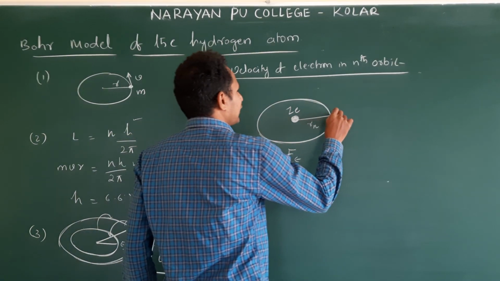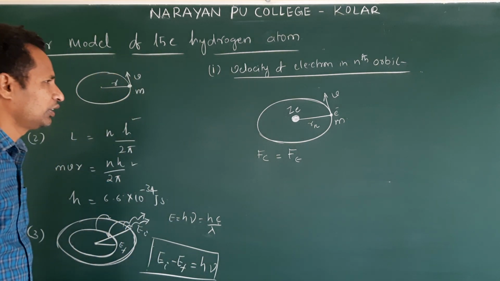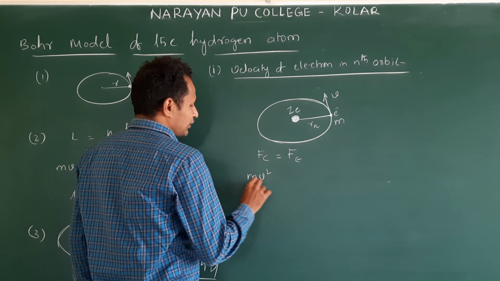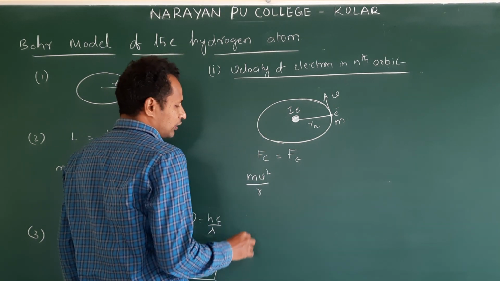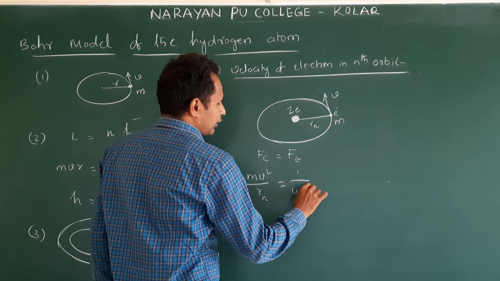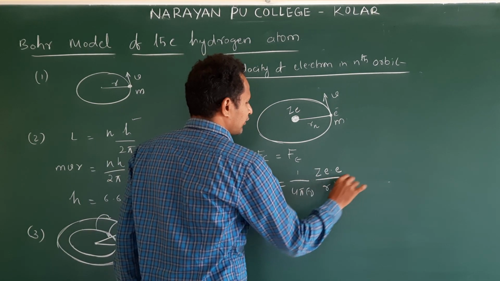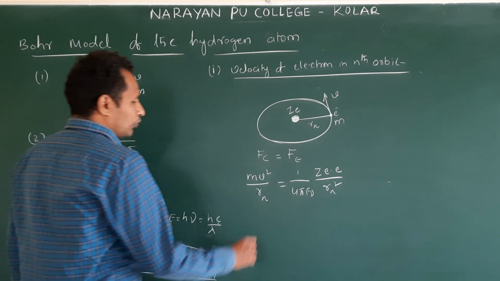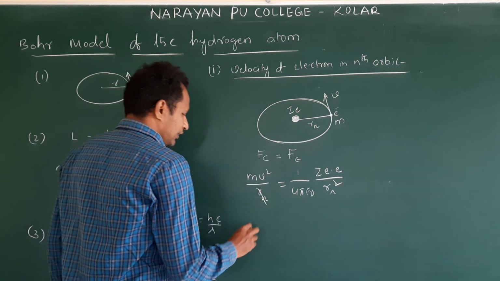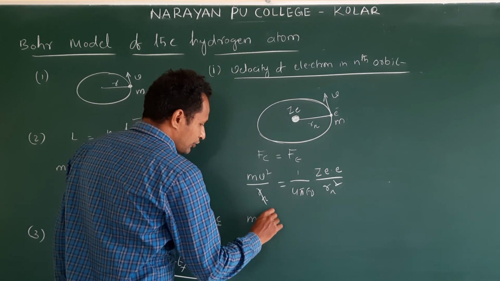V is the velocity of the electron, m is the mass of the electron. Now, the centripetal force formula is mv square by r. We are taking Rn, so mv square by Rn is equal to 1 by 4π epsilon naught times Ze into e by Rn square. One Rn will cancel, so I can write m v square into Rn.